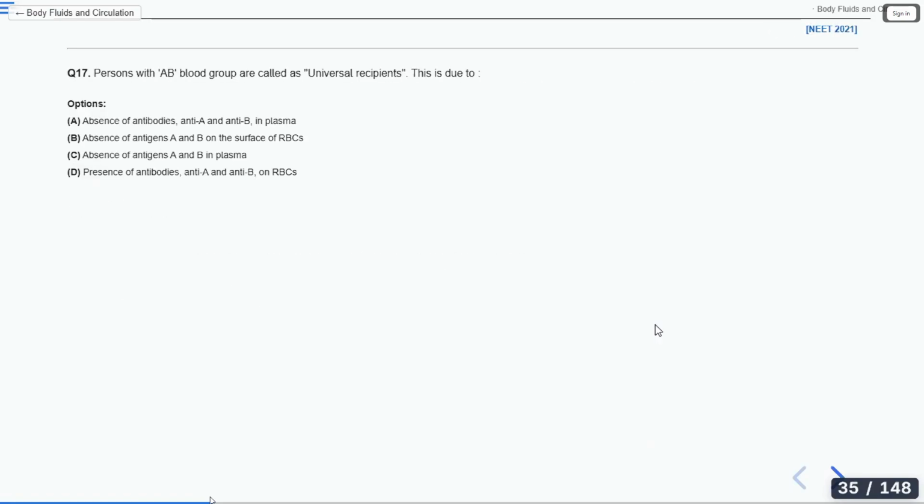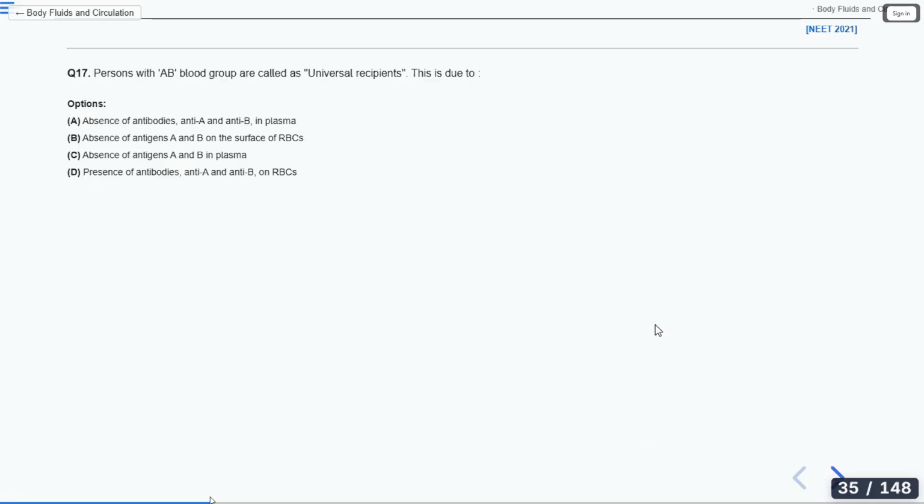Next question. Persons with AB blood group are called universal recipients. Why are they called universal recipients? Absence of antibodies anti-A and anti-B in plasma, absence of antigens A and B on the surface of RBC, absence of antigens A and B in plasma, presence of antibodies. Which is the correct answer?